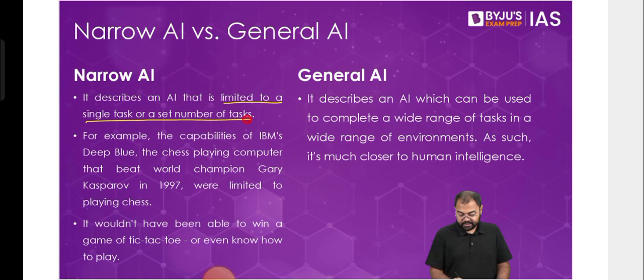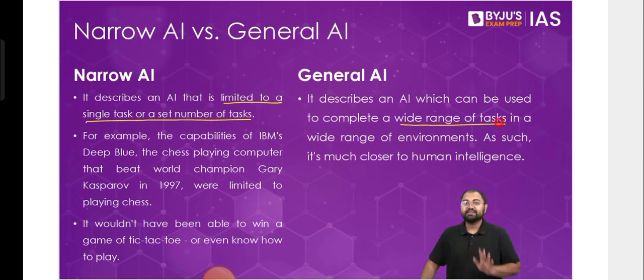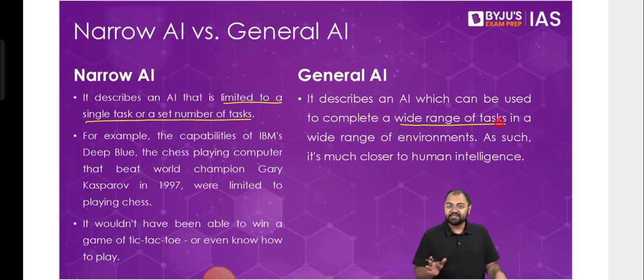Whereas in case of general artificial intelligence, there is a wide range of tasks that can be completed by the AI-based system. So when that happens, you'll say that it is general artificial intelligence. Again, when it comes to classifications like this, today you'll see that the artificial intelligence that we are using is narrow artificial intelligence.